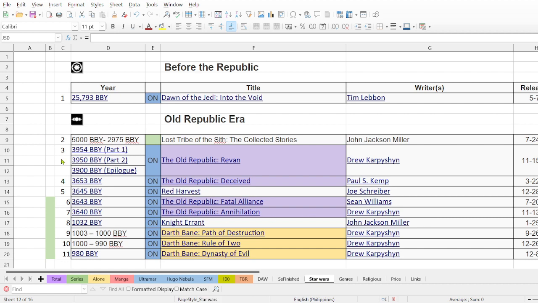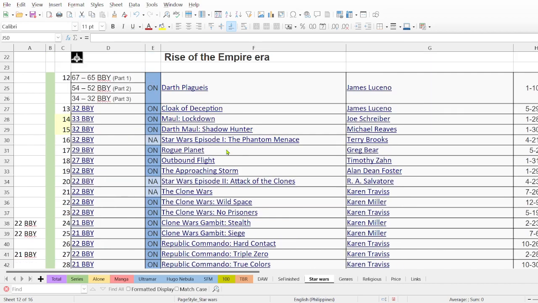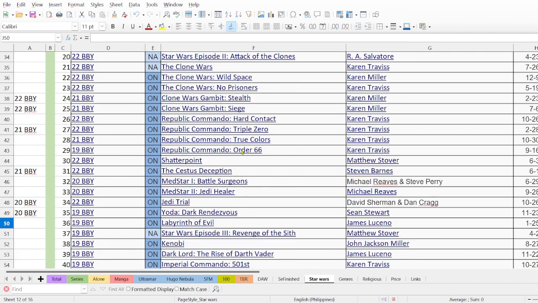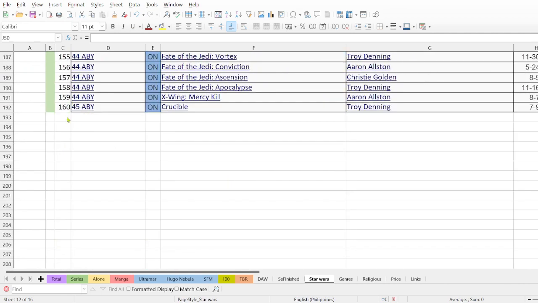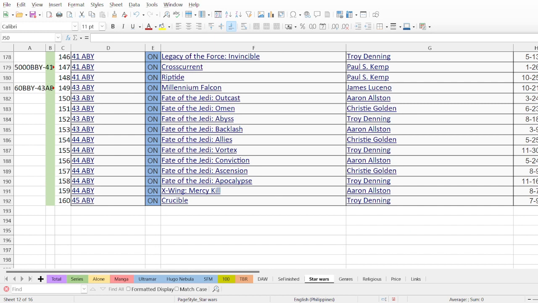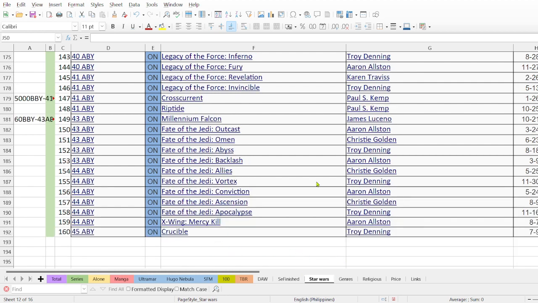Then I have the complete list of all the Star Wars books. If you are a fan of Star Wars, you will know this. These are in chronological order, so if you want to read them, you can follow this order. It's a long list, with 160 books in the series. That's another list of books that I would like to read. I don't know if I can finish them all, but it's in the bucket list.